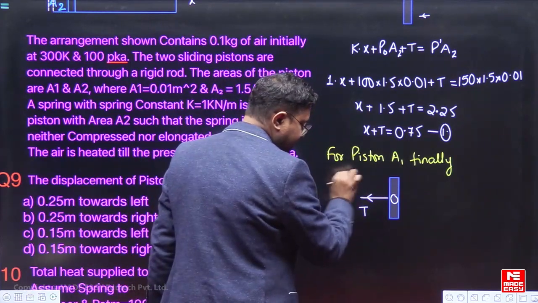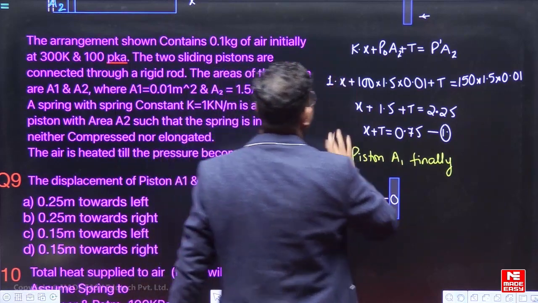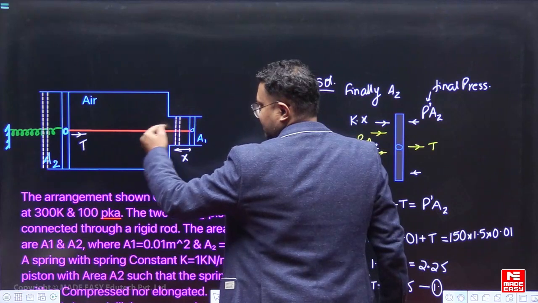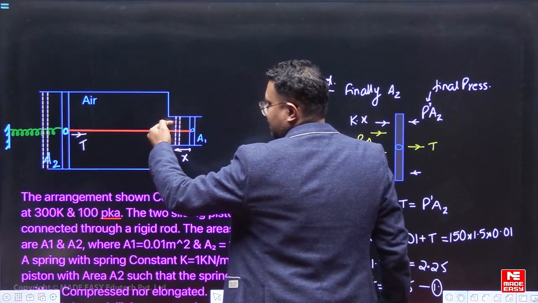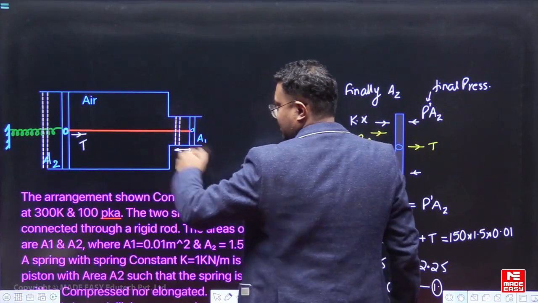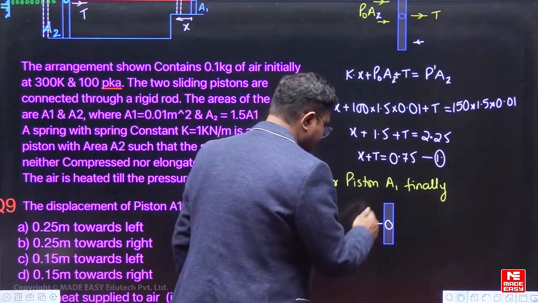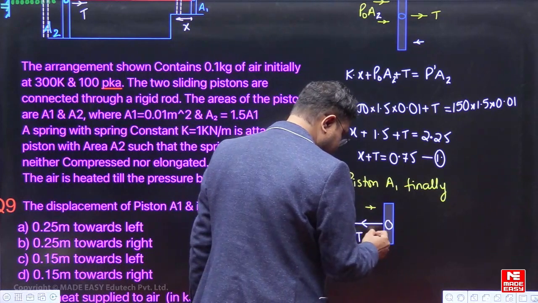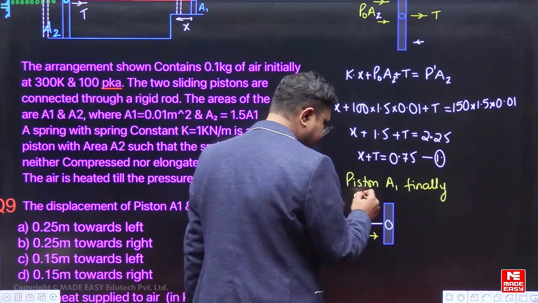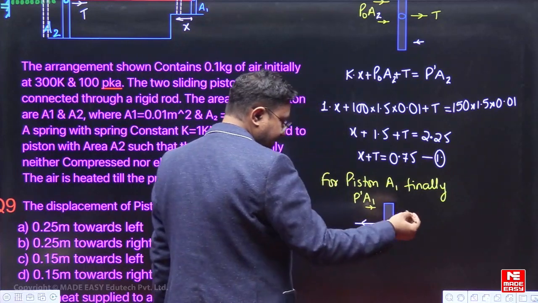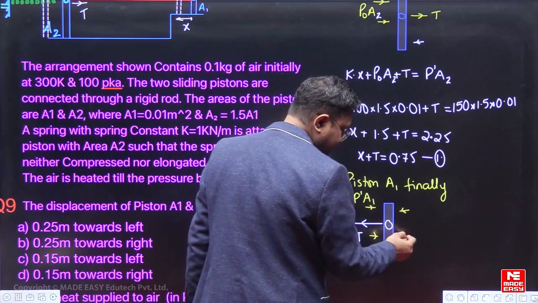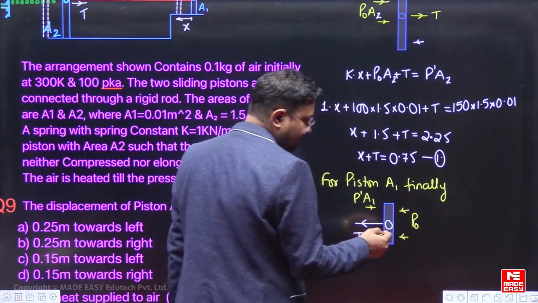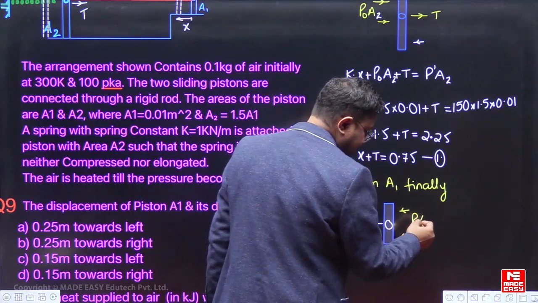Then from the inside of this cylinder there will be a force, P dash into A1, where P dash is the final pressure. And there will be atmospheric pressure acting on this side, P naught into A1.